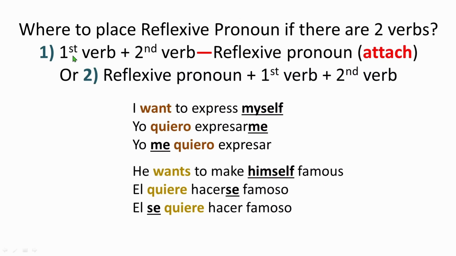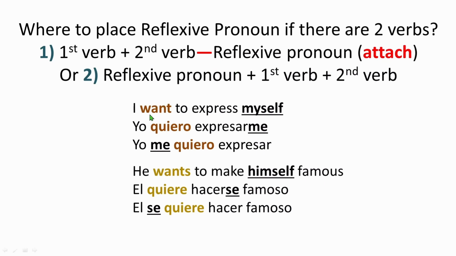There are two ways you can place the reflexive pronoun. First, you put the first verb and the second verb, and you just attach the reflexive pronoun here. Or else, you put the reflexive pronoun first, and after that you put the first verb and second verb, right? So we will see this exactly.